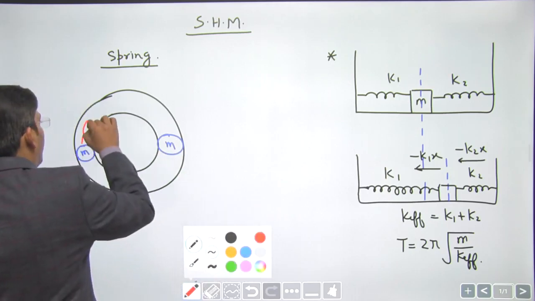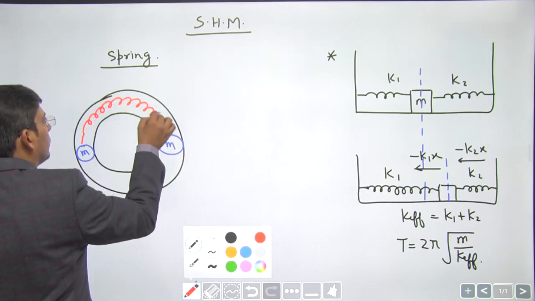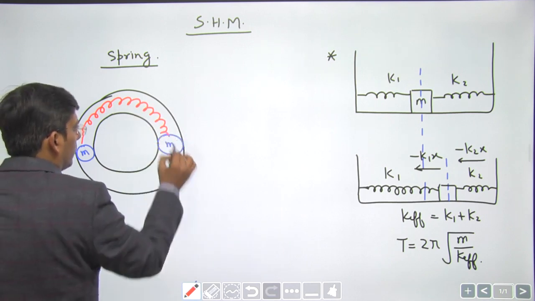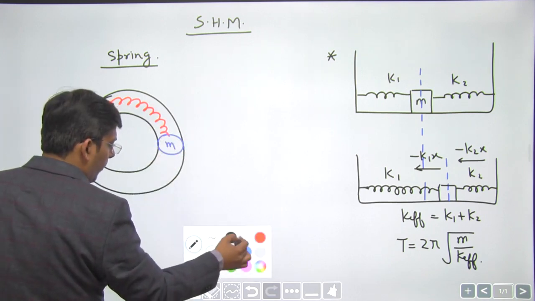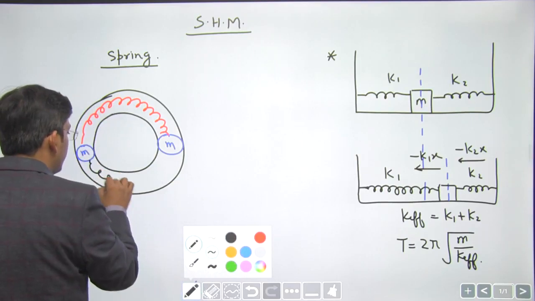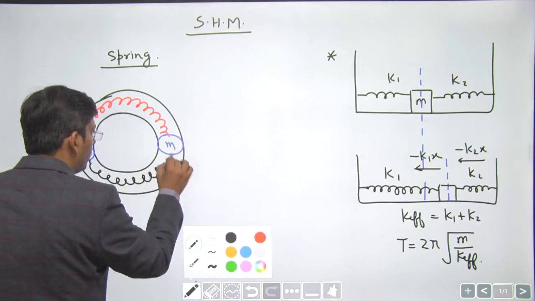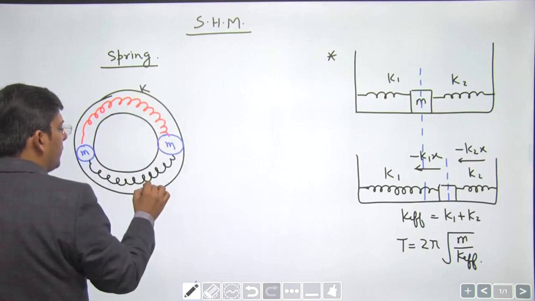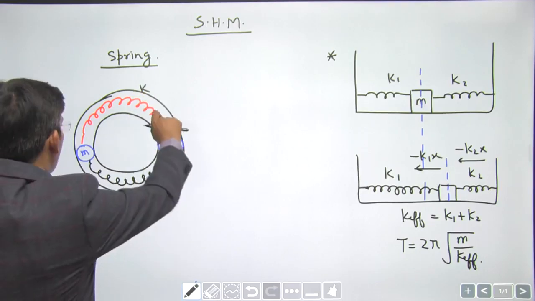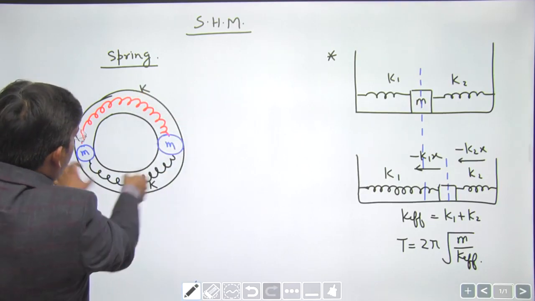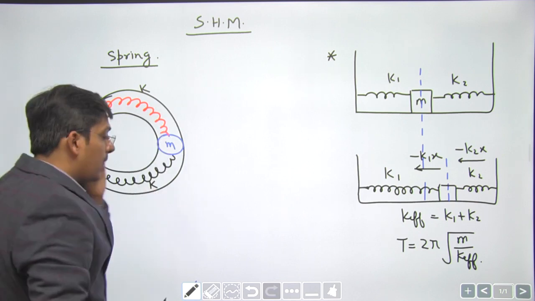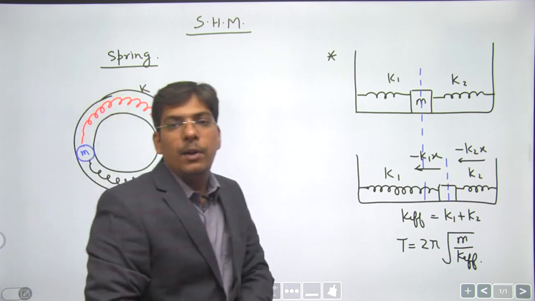And this is a spring. Another spring, spring constant being k, spring constant being k. See, the balls are moved closer to each other, released, they start executing SHM. You are asked to calculate obviously the time period of SHM.